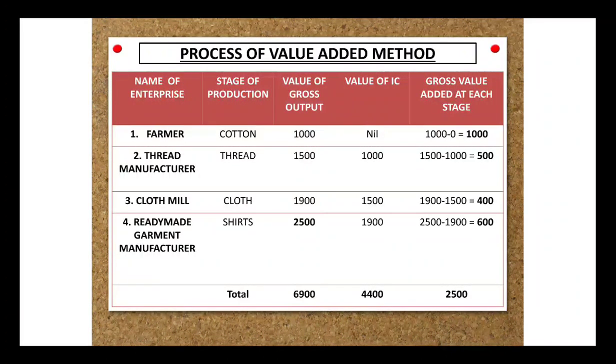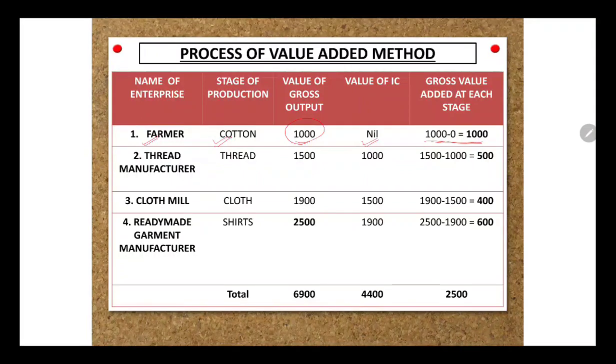Okay, very important, the process of your value added. This particular question also generally comes for 3 to 4 marker in your exam. So let us understand this tabular representation. This is one of the examples that we have. There was a farmer producing cotton. Initially there was no IC involved over here and there was a value of output of 1000. So what will be the value added? Value of output minus the IC, which is 1000.